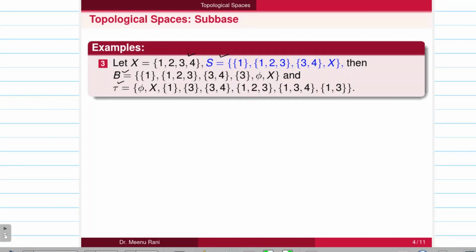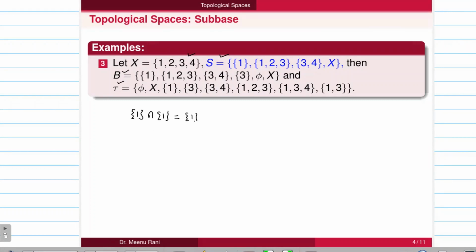If we want to find this B, then we take all the possible intersections of members of S here. Let us take a member of S. First we take 1 here. We can take the intersection with the member itself, so 1 intersection with 1 will give you 1.